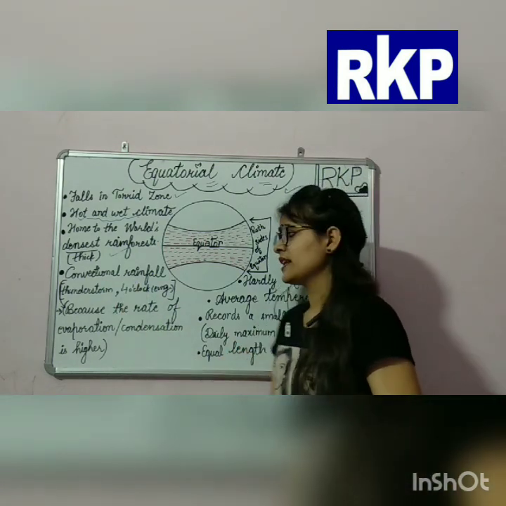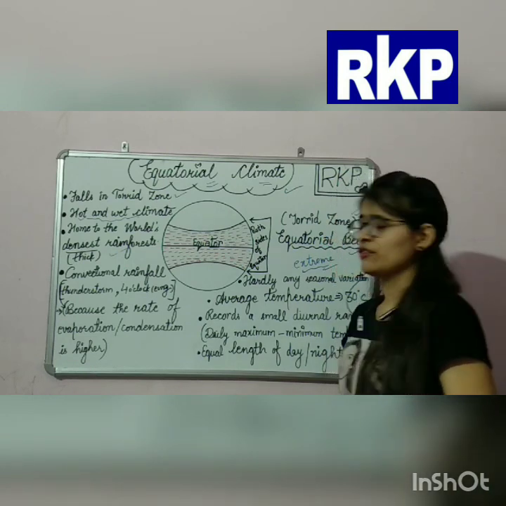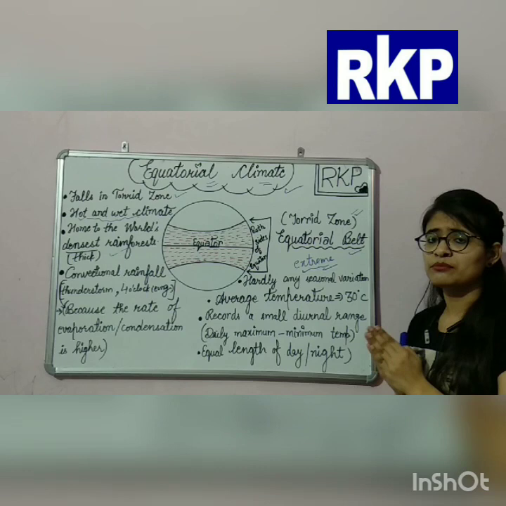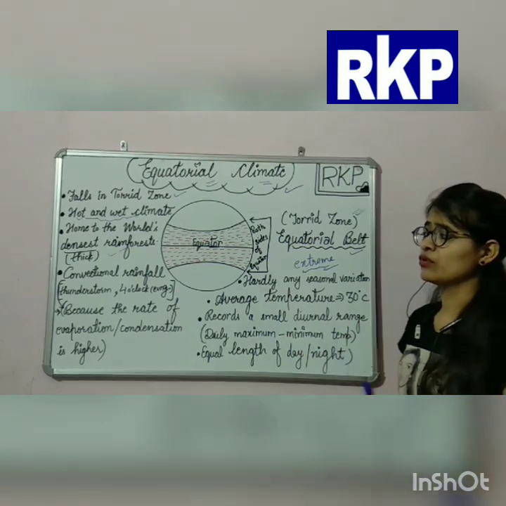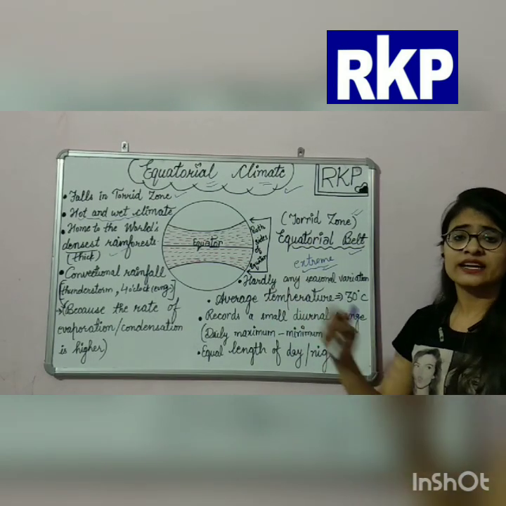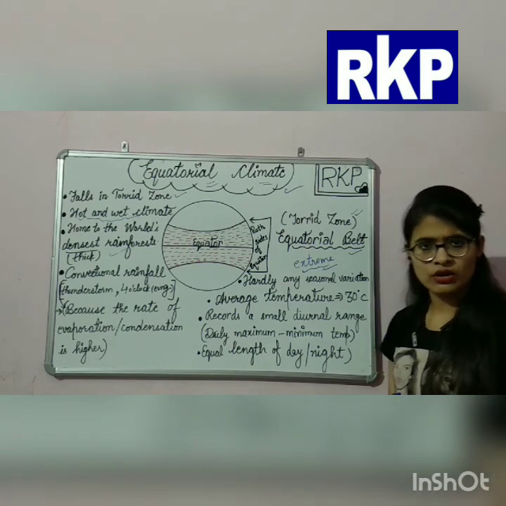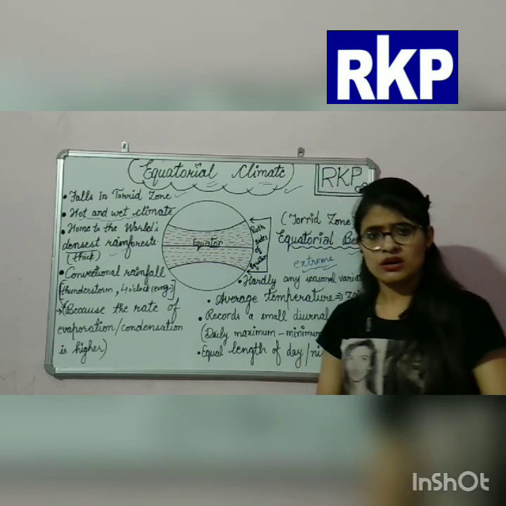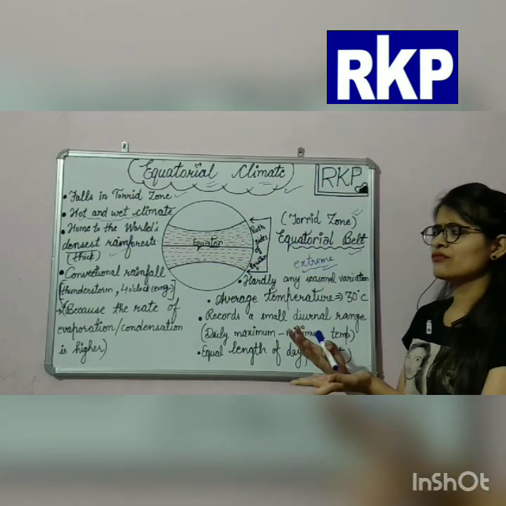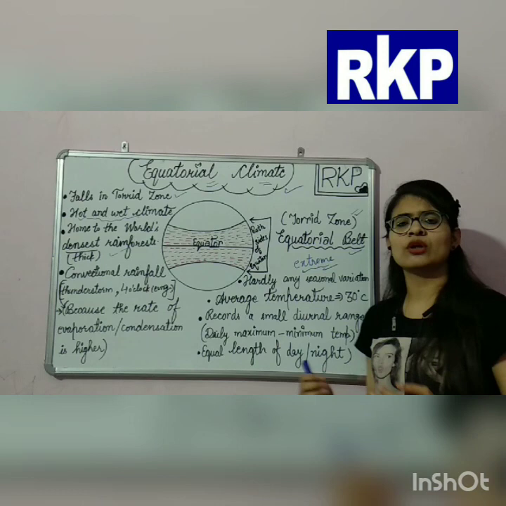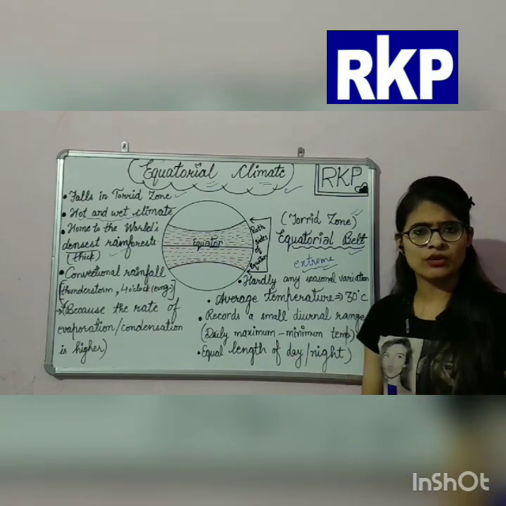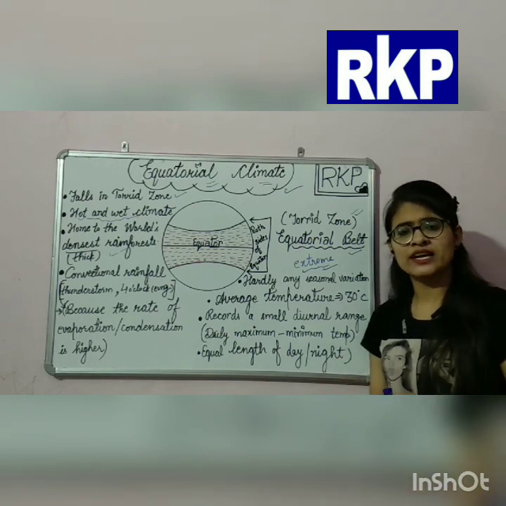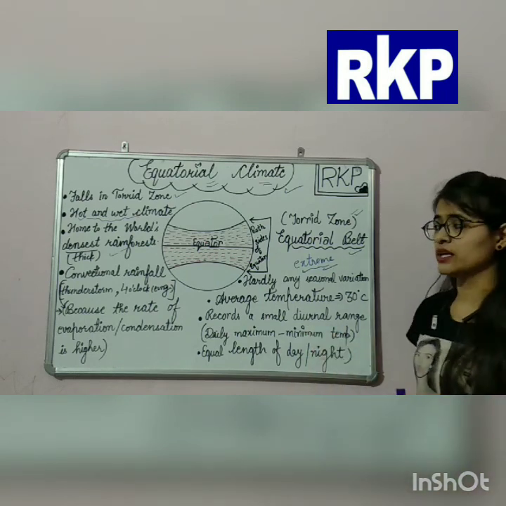Now next is convectional rainfall. The main feature about these rainforests is convectional rainfall. What is convectional rainfall? Convectional rainfall is the heaviest rainfall that is confined to a small area only.